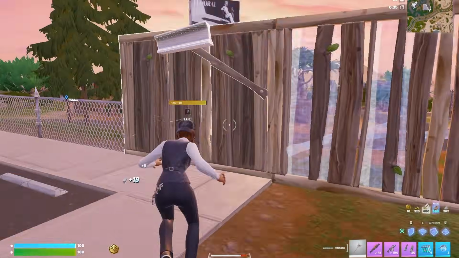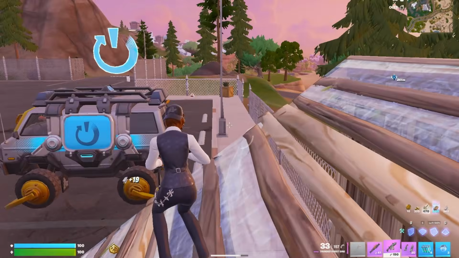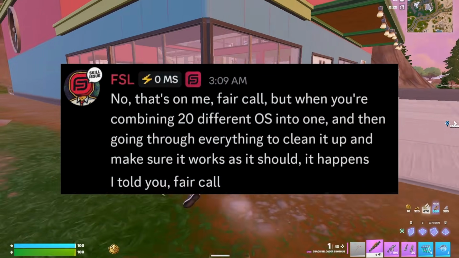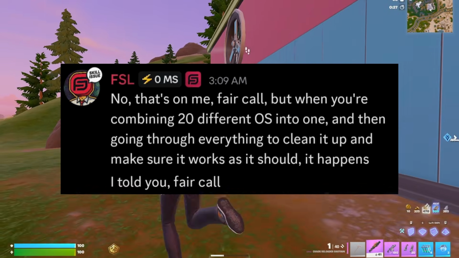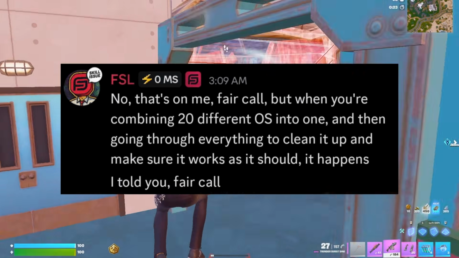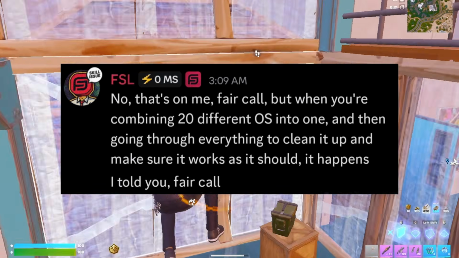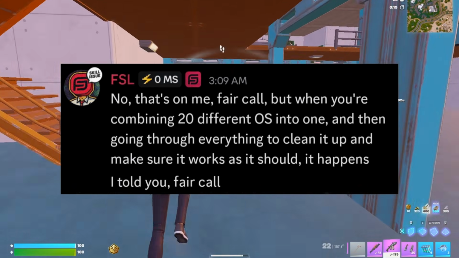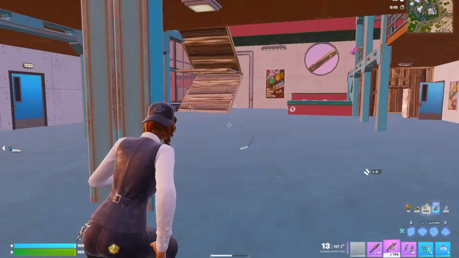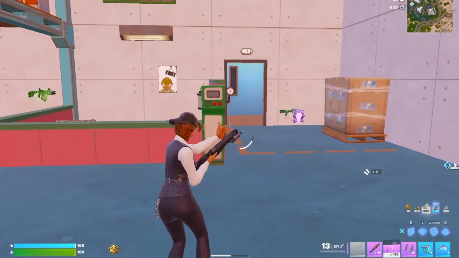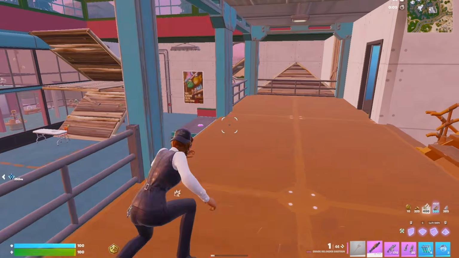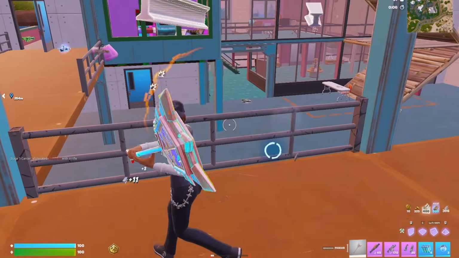And then we have the next screenshot of him saying that he's done this with over 20 different custom OSs. That is absolutely insane. He said, "But when you're combining 20 different OS into one and then going through everything to clean it up and make sure it works as it should, it happens." Which one of those is Vain? He's talking about the thing he forgot to clean up was Vain. So I don't know how you can admit to doing this and still be liked in the community.